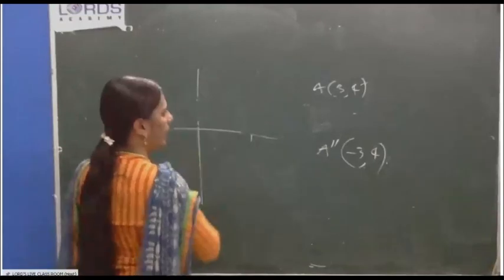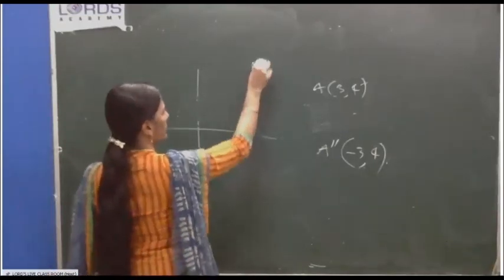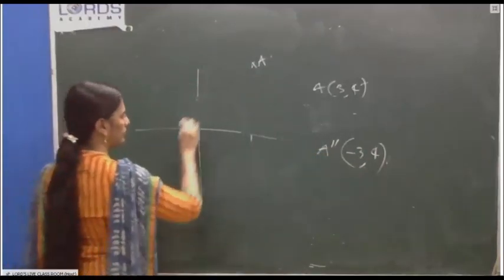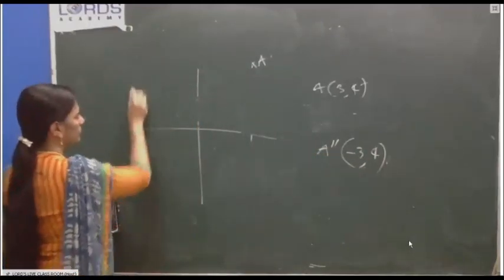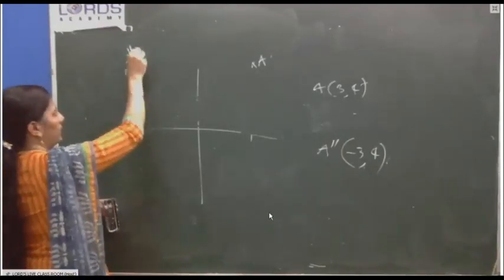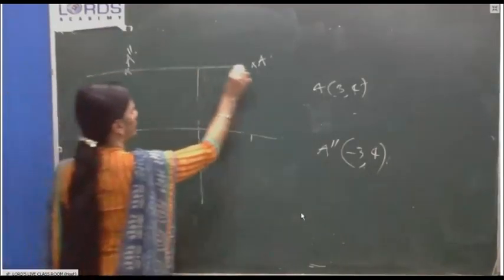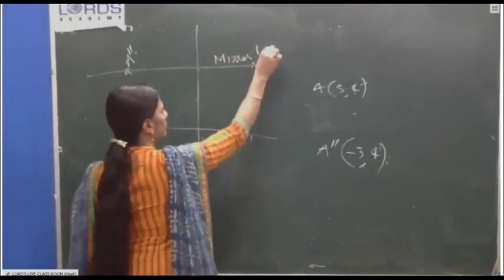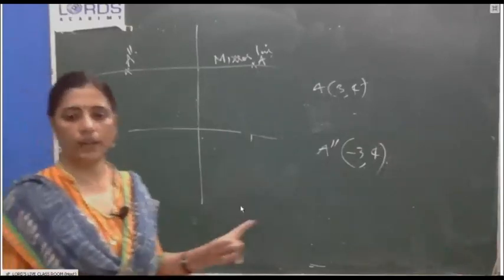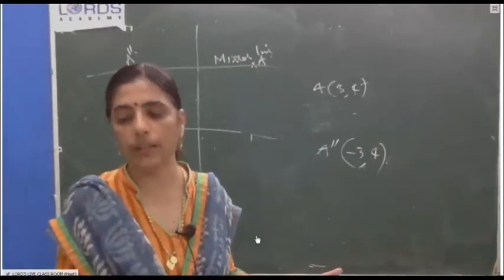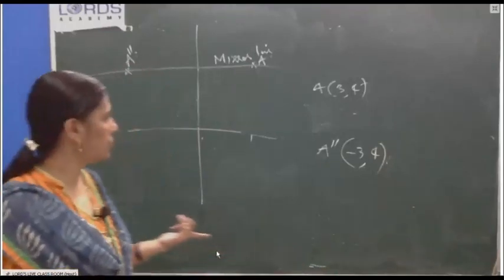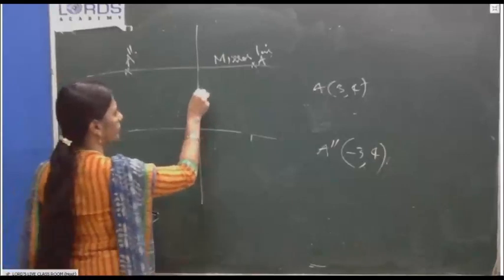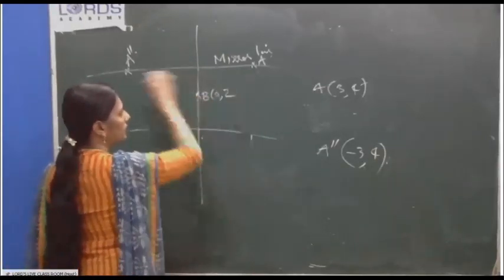Now, A is this one, 3, 4. A negative 3, 4 means what? Negative 3, 4, this one. This is A double dash. Now draw a line. Now this will act as the mirror line. If this is acting as the mirror line, what will happen to B? That's their question. Where is B? B is 0, 2. This is B's position, 0, 2. This is the mirror line.